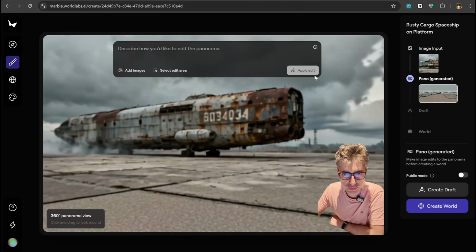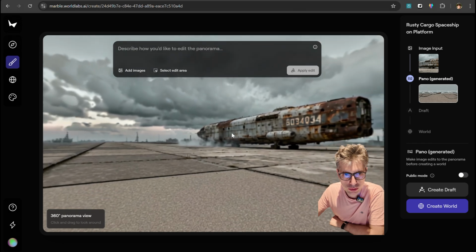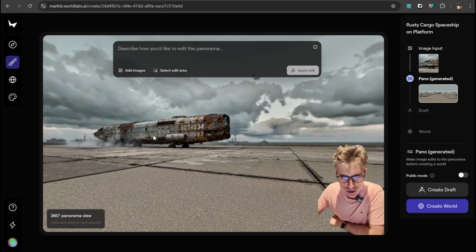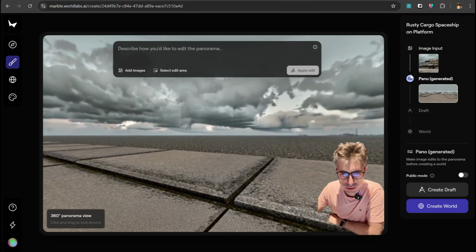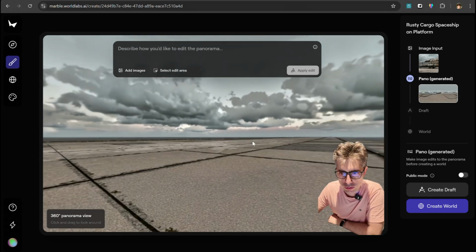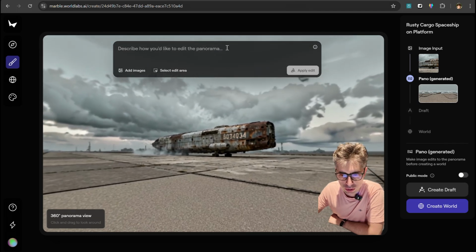Hi everyone. Today I'm testing Marble WorldLabs, which is a 3D tool to convert your photos and prompts into 3D worlds online. And let me show how it works.